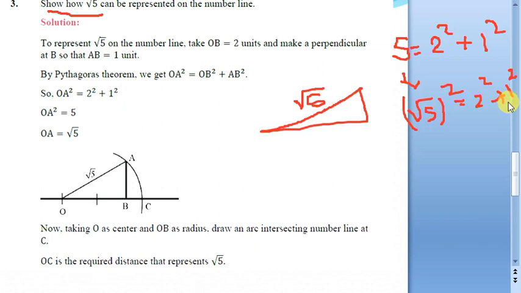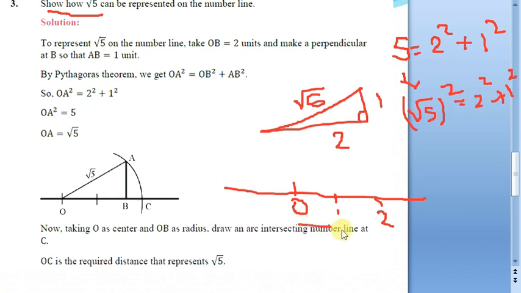Now if I take a right angle triangle with one side as 2 and one more side as 1, then 2 square plus 1 square will be equal to root 5 square. So take the number line, start from 0. Let us say this is 1 and this is 2. Take 2 units here, and at 2 drop a perpendicular of 1 centimeter. Better use uniform intervals: 0 to 1 is 1 centimeter, 1 to 2 is 1 centimeter. Again project it 1 centimeter such that it is a right angle. Join this length, and let us say this is A and this is B.